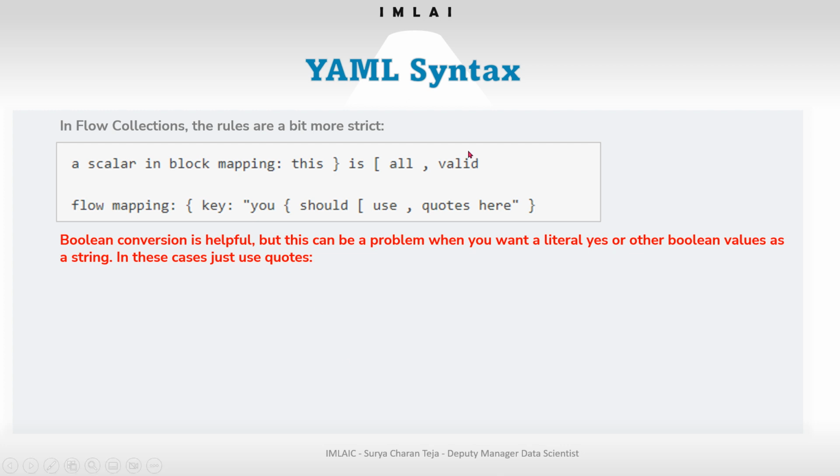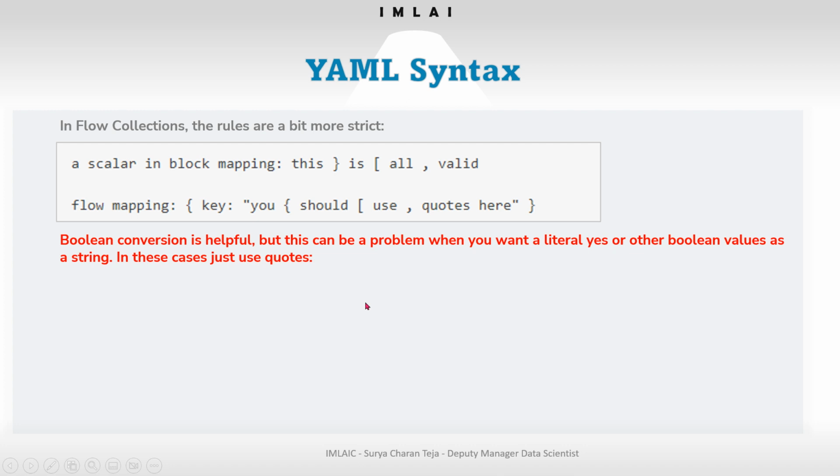As we have seen, the flow collections in a scalar and block mapping are all valid. Here is a flow mapping: curly braces, key, and then colon, and after that a space, and whatever is inside you put in quotes, so it is much easier to handle.